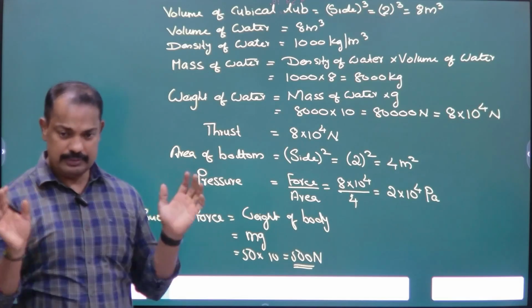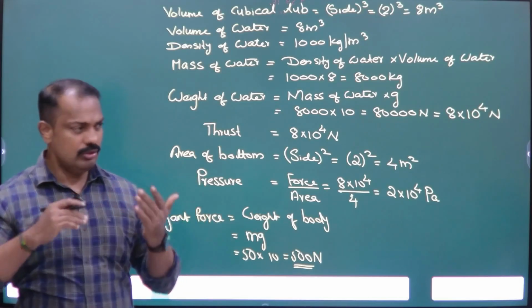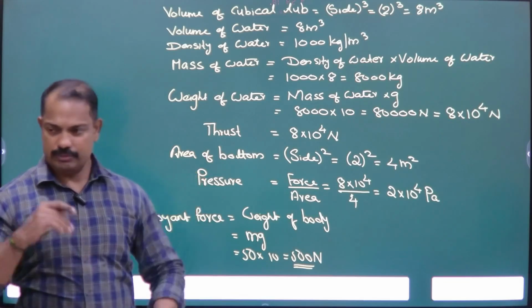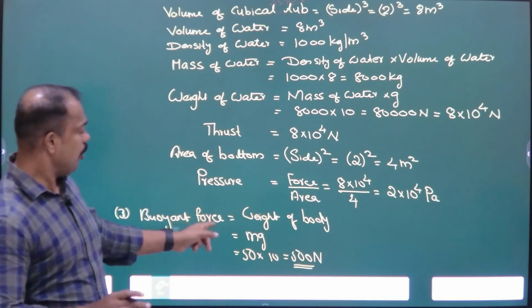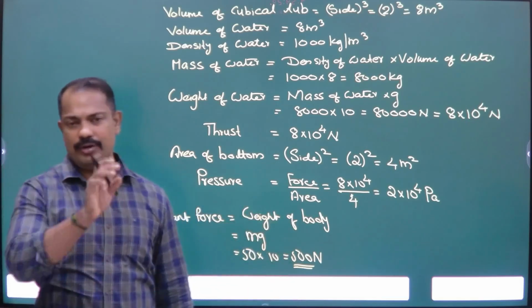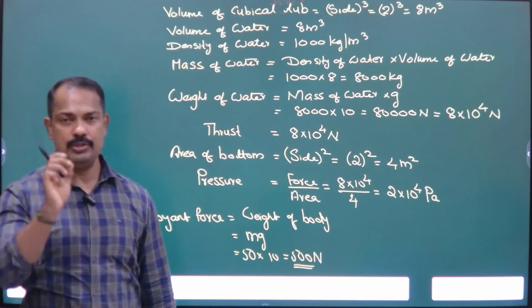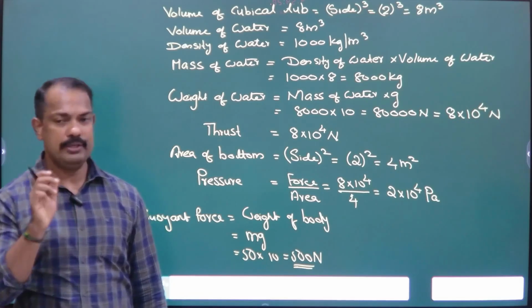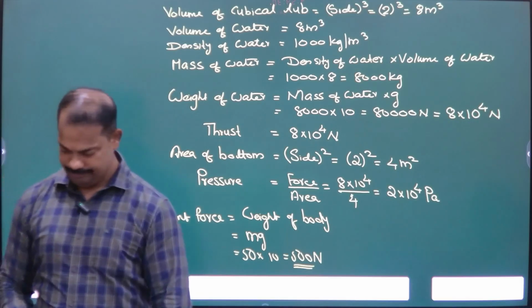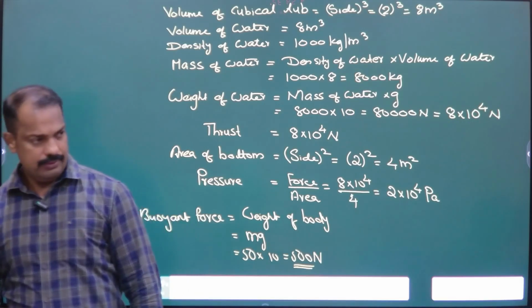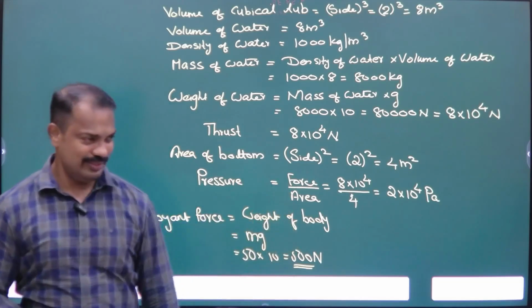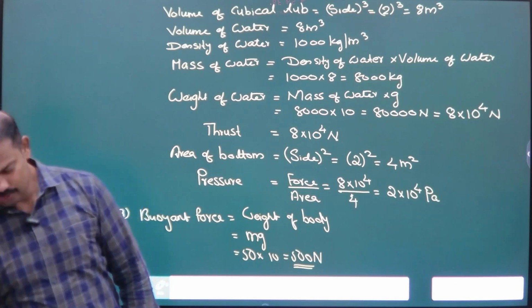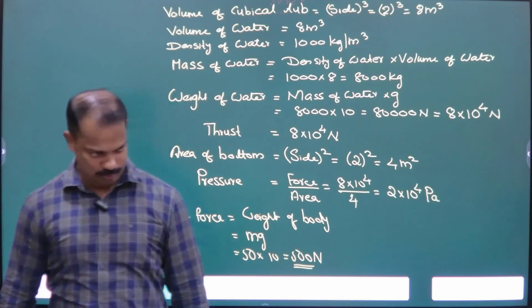ठीक है, कंसेप्ट इतना है, it is floating. सो buoyant force किसके बराबर होता है? Weight of the body. So buoyant force is equal to weight of the body. And what is the formula to find the weight of the body? M into G. Weight is equal to M into G. Next question. इसमें बहुत ज्यादा जीरो है, ठीक है, लिख दो, कोई प्रॉब्लम नहीं है. 5 into 10 raised to power 2. ठीक है.